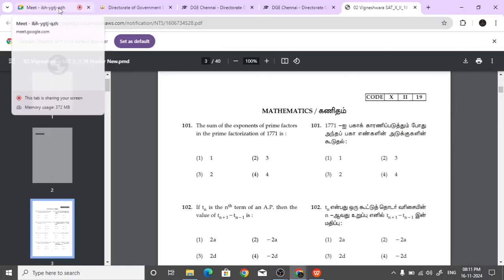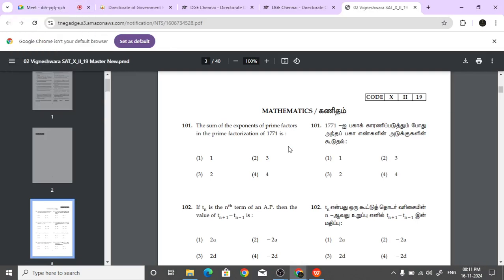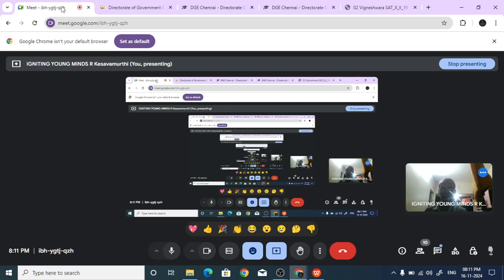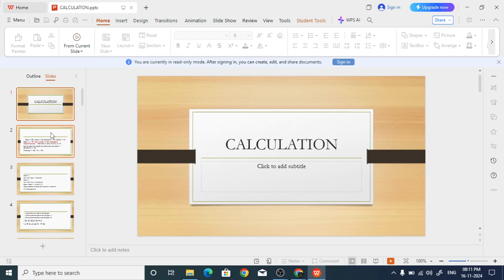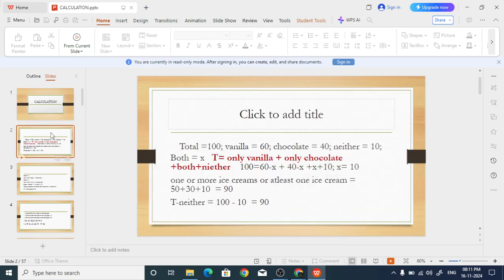Are you able to see the screen? Mathematics, it is written mathematics. Yes, sir. Okay, now I am going to take one calculation PPT. There we will write down all the prime numbers. So let us write down all the prime numbers.